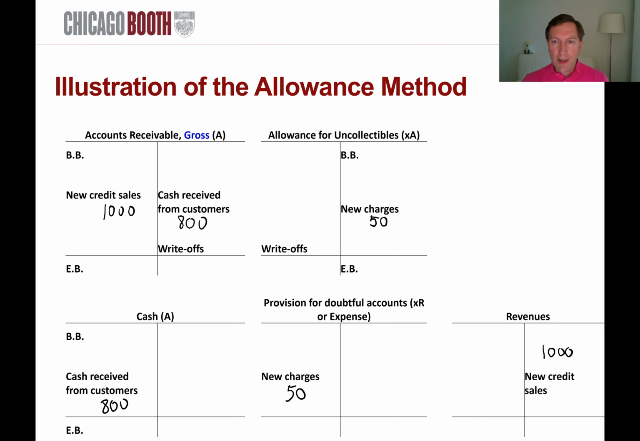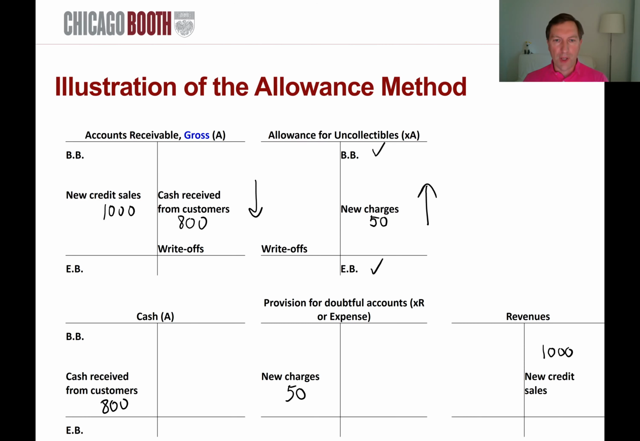So the allowance account has beginning and ending balance on the credit side, and it goes up by the estimated amounts of credit losses, and it goes down when actual losses happen. So when actual losses happen, we reduce the balance of the allowance to reverse it.